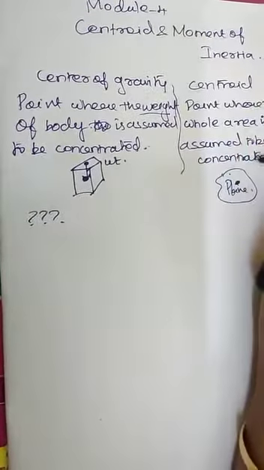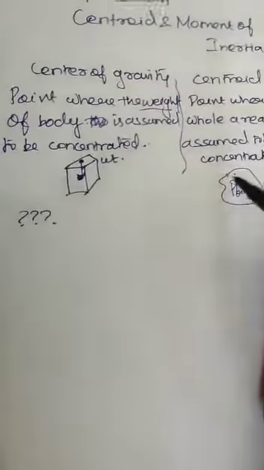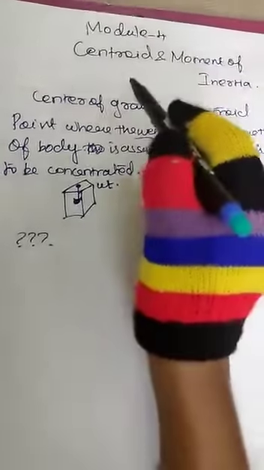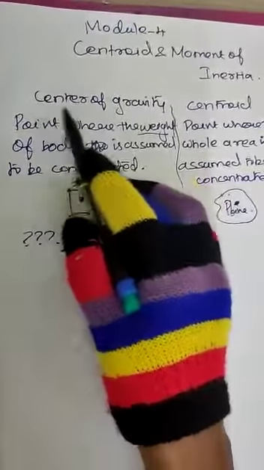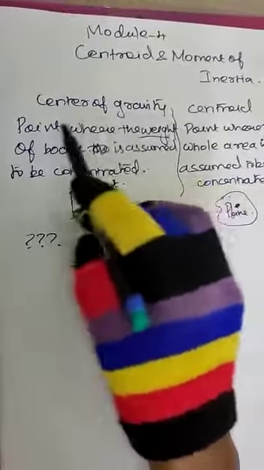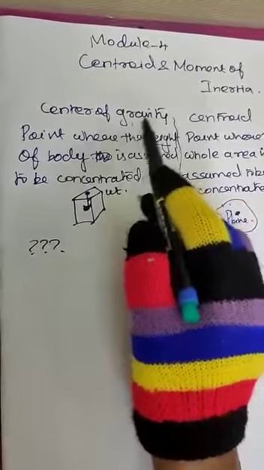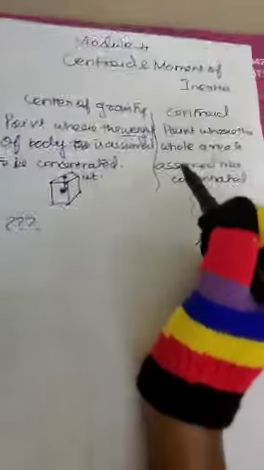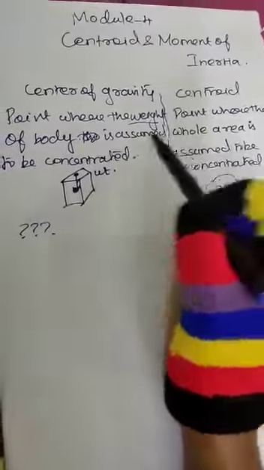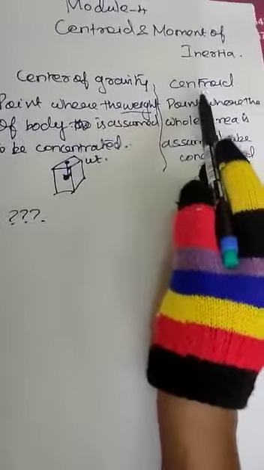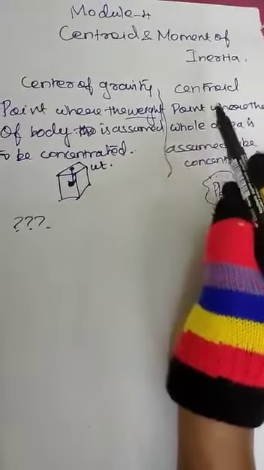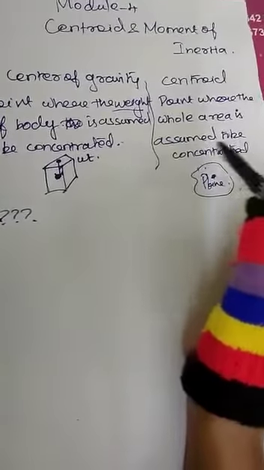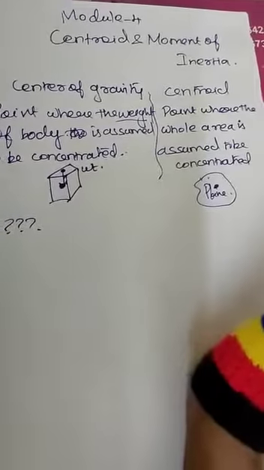I told you, first we should know the simple things. For a plane area, what is the centroid? We should know that, then we will go to the concept of center of gravity. In this Module 4, we are not going to see how to calculate the center of gravity. It is your next level of study in your next year. We are going to see only the centroid. There are still three points; I will give them to you, you can just refer to that. But the basic concept is this only: it's the point where the whole area of the body is assumed to be concentrated.